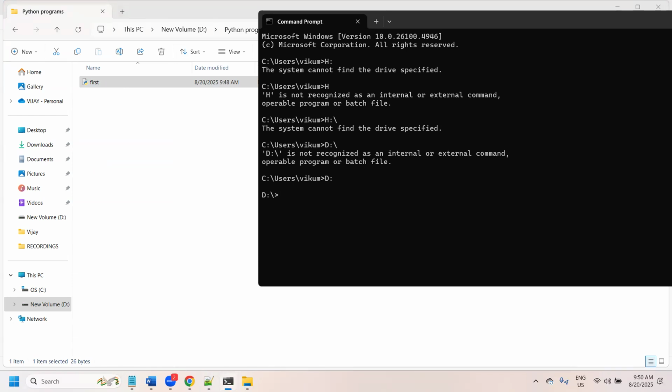Now after you are in D directory, you want to go to the Python programs. You can also use the cd command to change to the Python programs directory. If you want to display that content, how do we display the content in command prompt? What is the keyword? With the help of the cd command we are changing the directory. But we don't follow this approach.